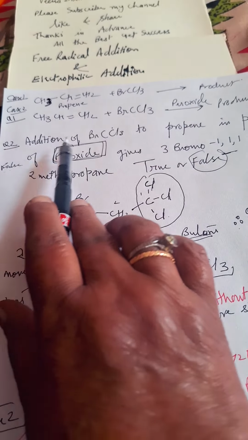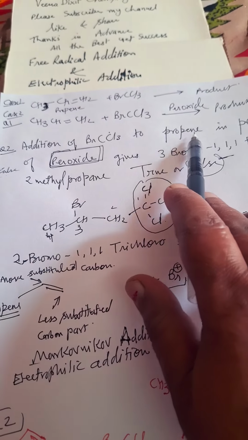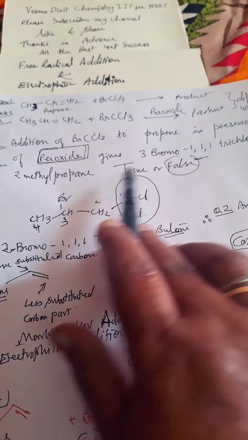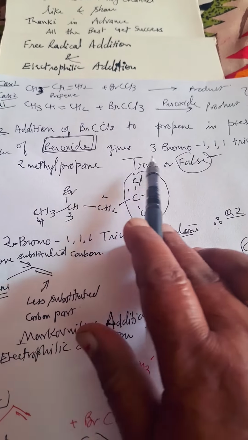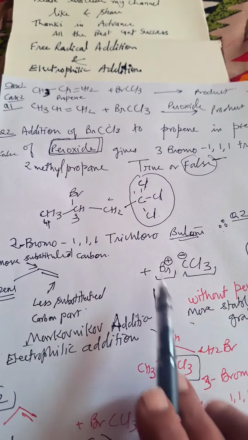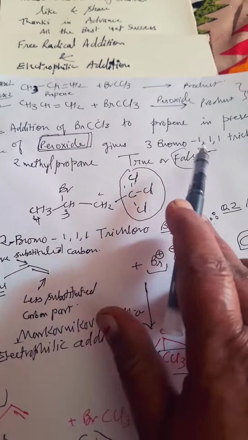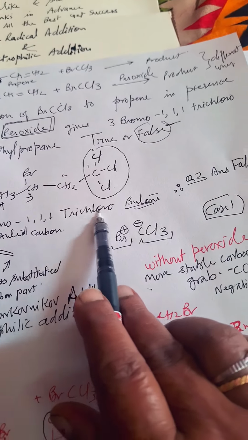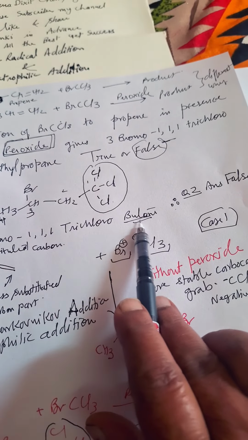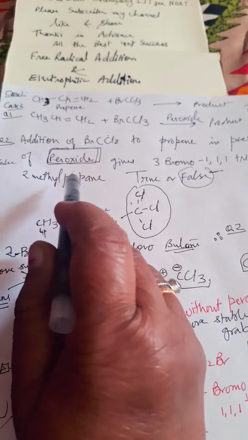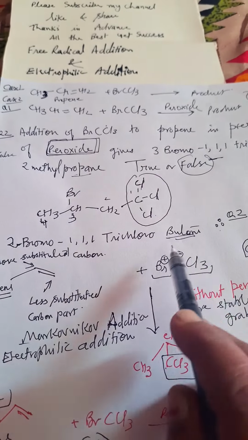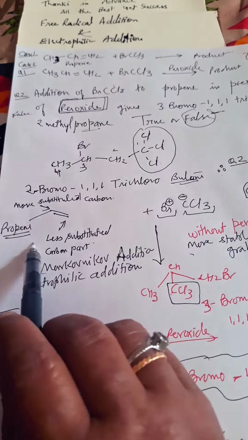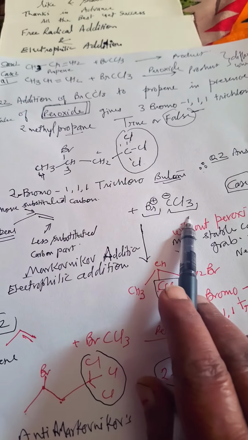And the third question is: addition of BrCCl3 to propene in the presence of peroxide gives 3-bromo 1,1,1 trichloro 2-methyl propane. Is it correct? True or false? It is false. We'll discuss later on, but it is false because the product will be 2-bromo 1,1,1 trichloro. Here it is butane. Okay, they are saying propane. No, it is butane. So it is a false statement. So the answer is this. Now we'll go for the electrophilic addition reaction first.